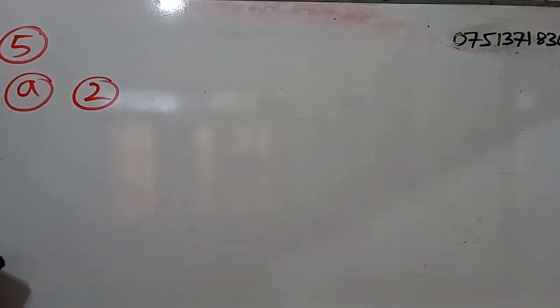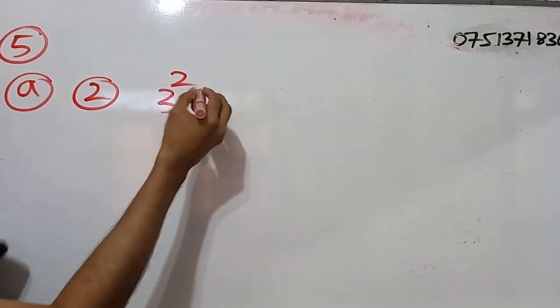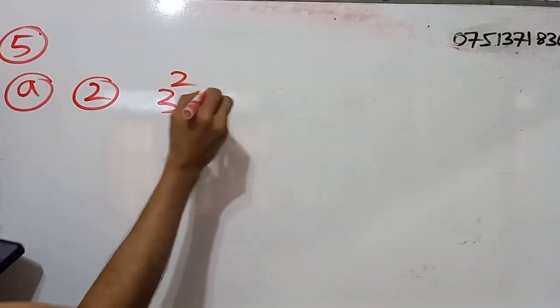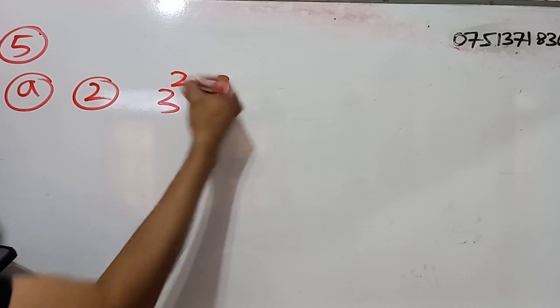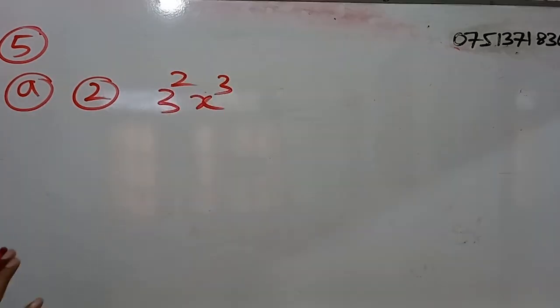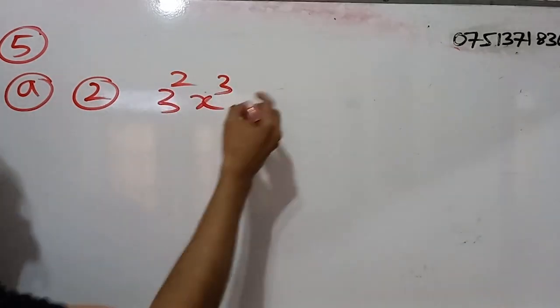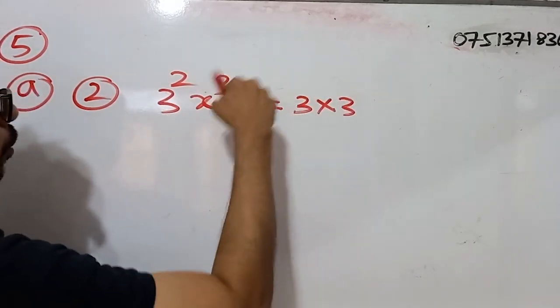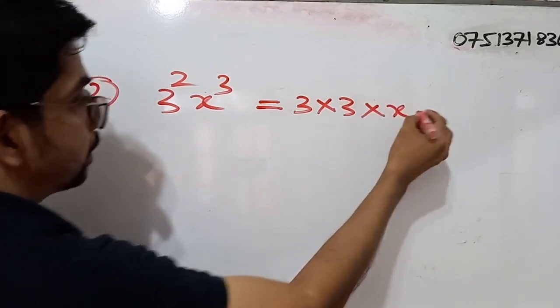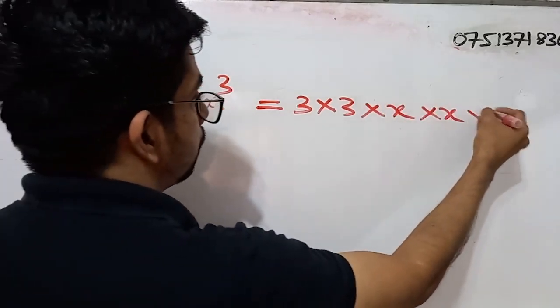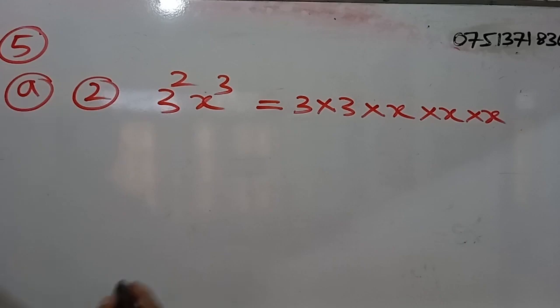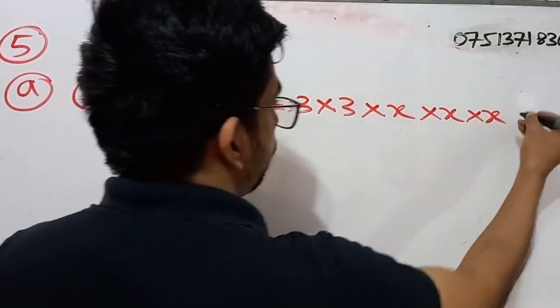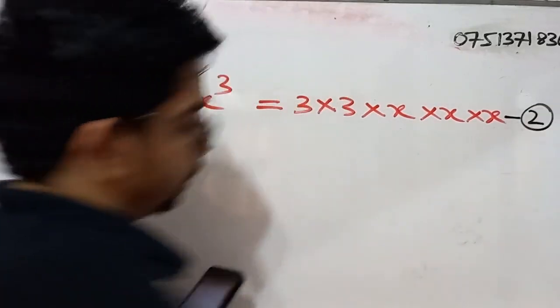Right, simple A part 2. Expand 3 to the power 2 and x to the power 3. So here we only have to expand, right? We don't have to simplify. So 3 to the power 2 means what? 3 into 3. X to the power 3 means what? X multiplied by x multiplied by x. Right. So for the correct answer, you will be getting 2 marks.